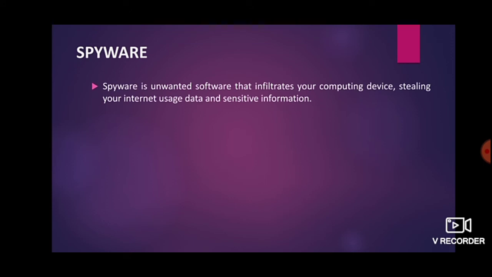It is unwanted software that infiltrates a computer device, stealing your internet usage data and sensitive information. It is a type of malware that is installed on a computer, and it collects information about the user without their knowledge.